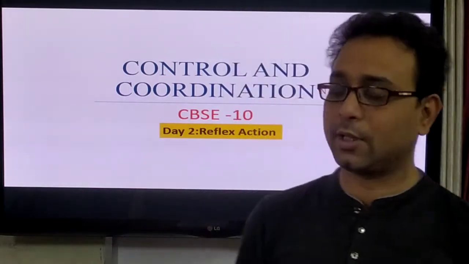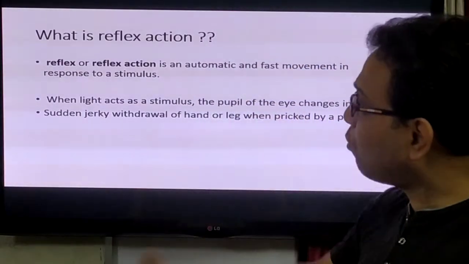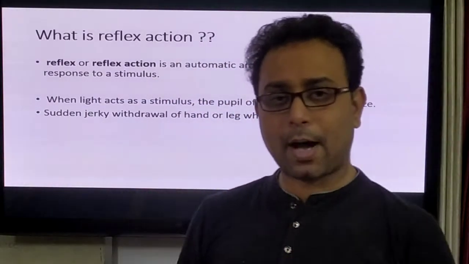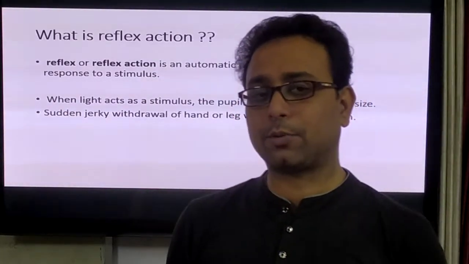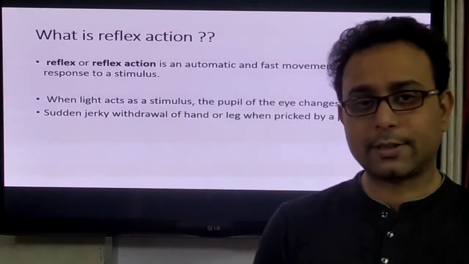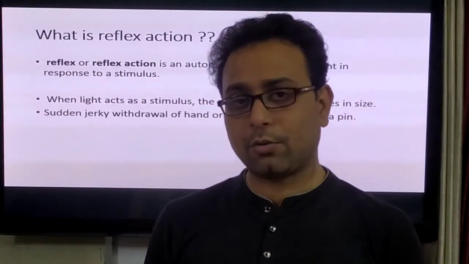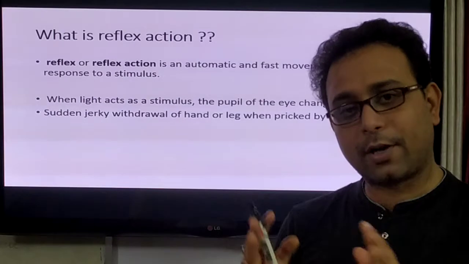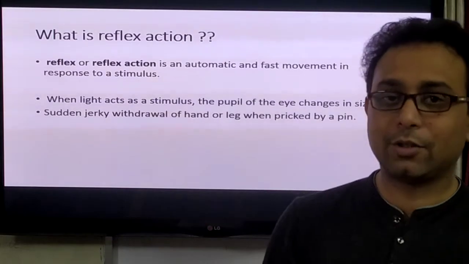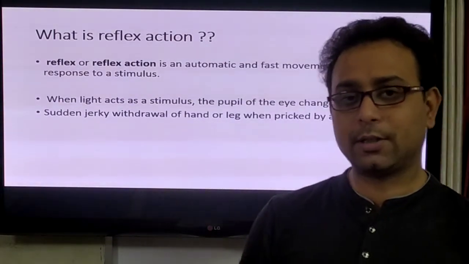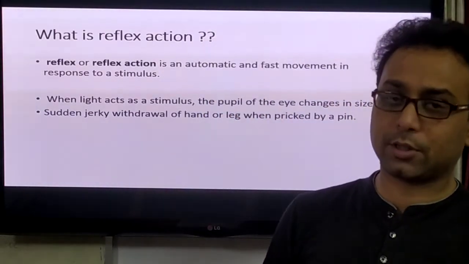Today's session is on the reflex action. At first we try to discuss what the reflex action is. This is a phenomenon of the nervous system, so it is also part of the coordination system. Last day we discussed the different types of neurons. What is a neuron? This is the structural and functional unit of the nervous system. The different types of neurons are the sensory neuron, motor neuron and associated neuron.